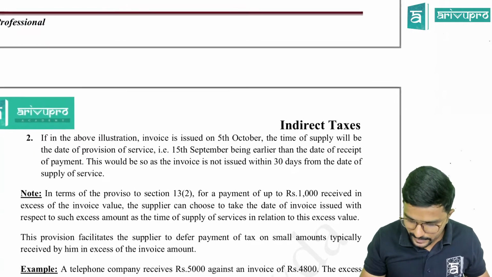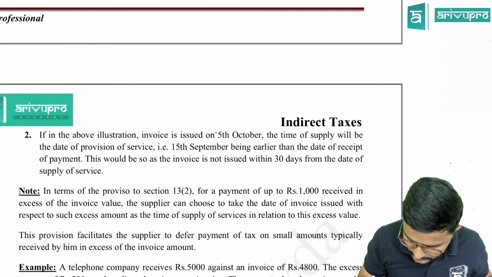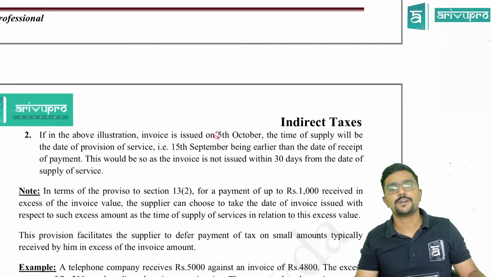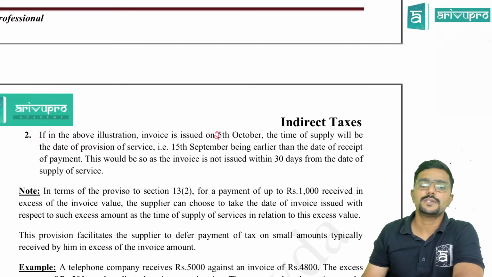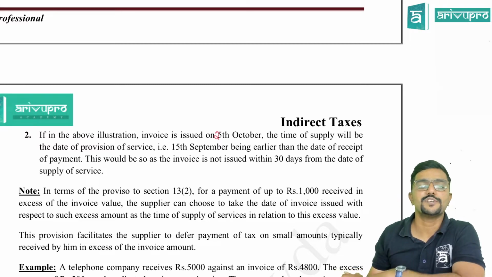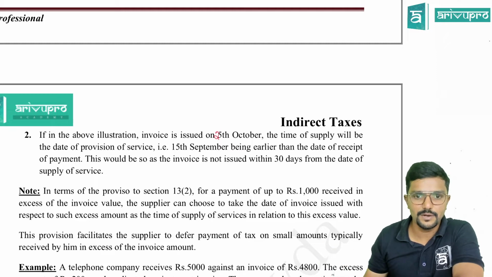Just a second, make it 25th October. Yeah, 25th October. If in the above illustration, invoice is issued on 25th October, the time of supply will be the date of provision of service, that is 15th September, being earlier than the date of receipt of payment.